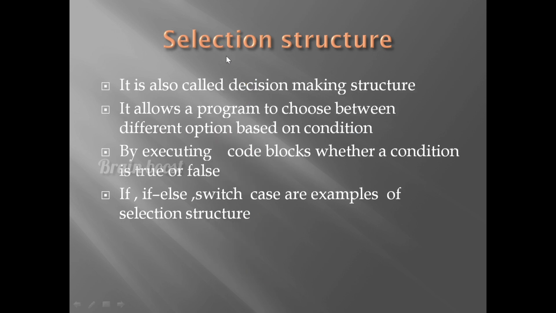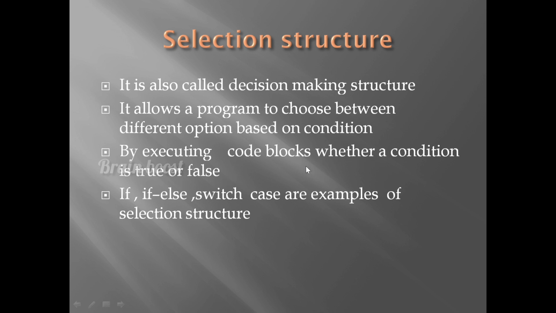Next one, selection structure. It is also called decision making structure. It allows a program to choose between different options based on the condition. Based on the condition, the program chooses a different option, by executing code blocks depending on whether a condition is true or false.